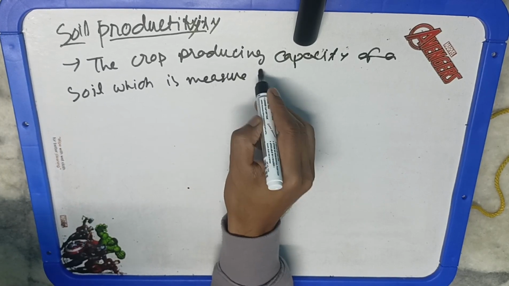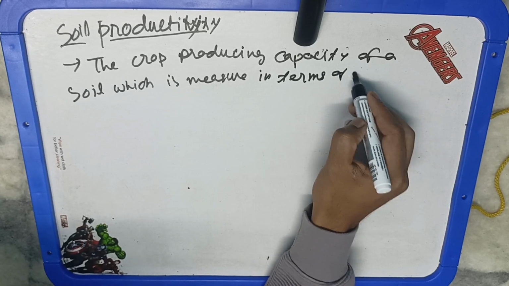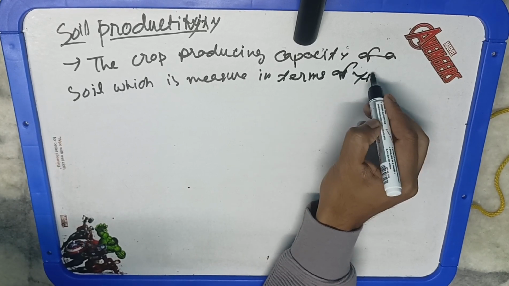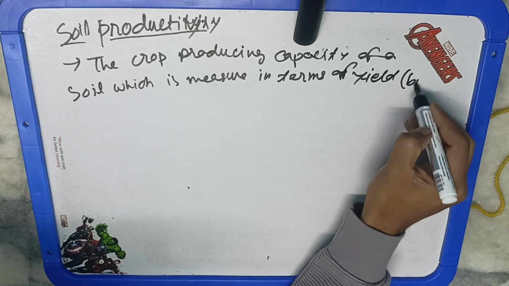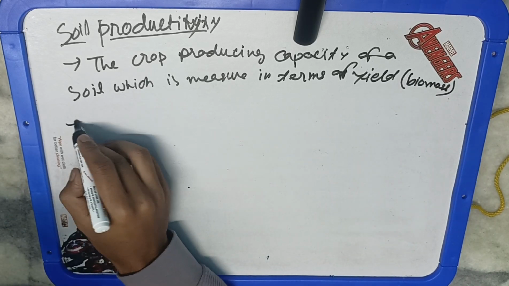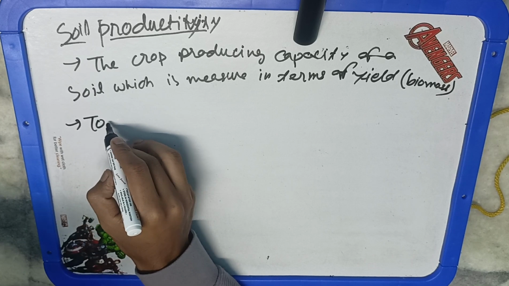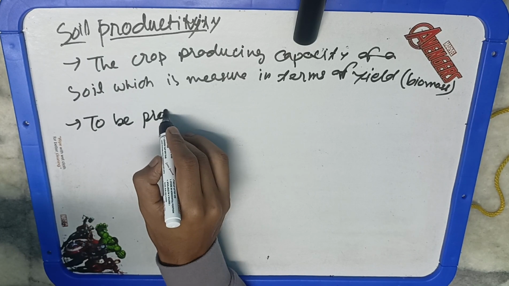So that tells us soil productivity. Now only if a soil is very fertile, it can have good productivity. If the soil is not fertile, it cannot have good productivity. Okay. To be productive, yes, the soil must contain all 14 essential mineral nutrients. Now, why am I saying 14 essential mineral nutrients?